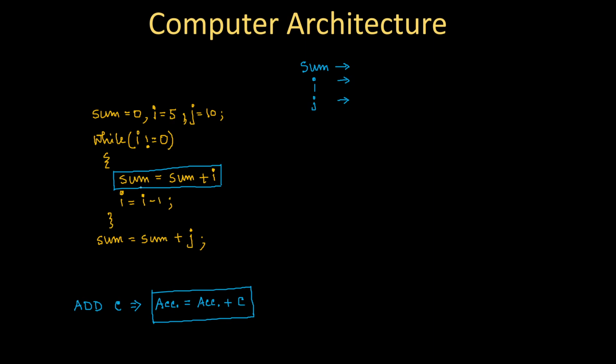Because ultimately for summation, I have to use either ADD C or ADD B or ADD E, whatever you use, the underlying hidden register is the accumulator. You cannot avoid that. So it will be better if we map the accumulator with this variable sum.